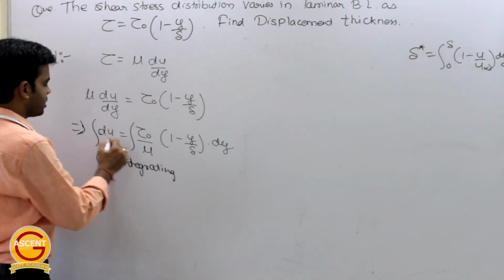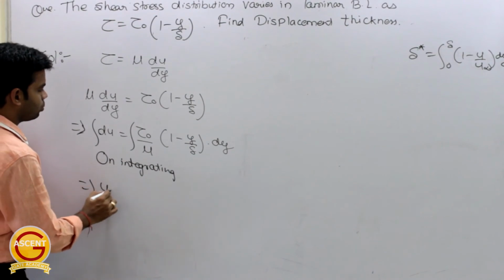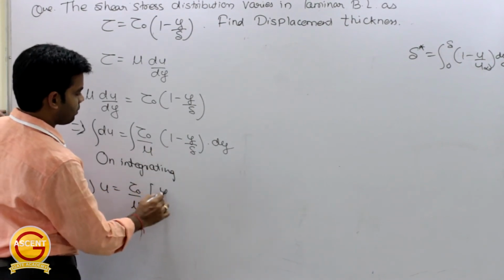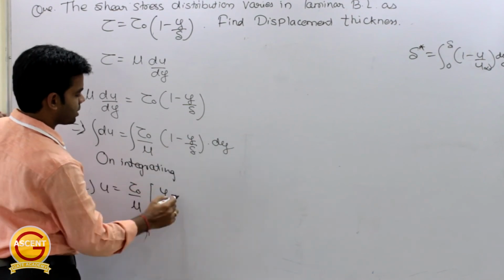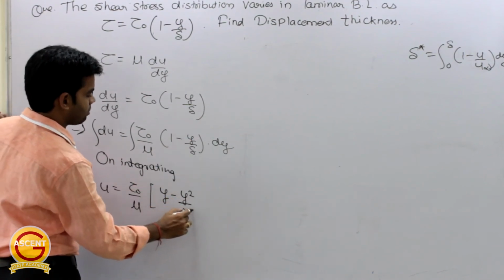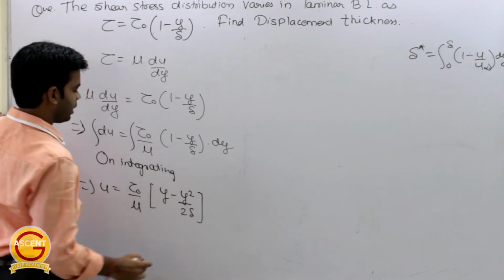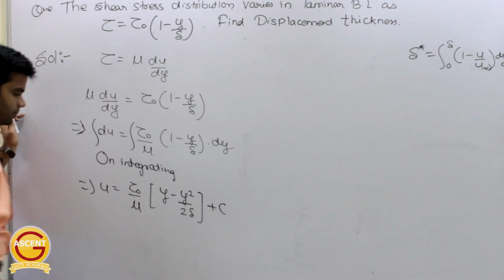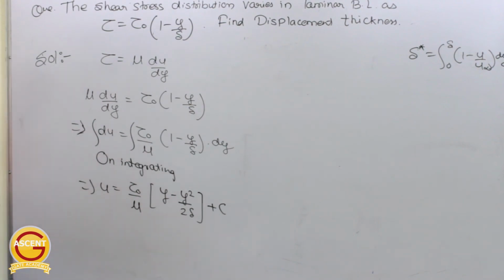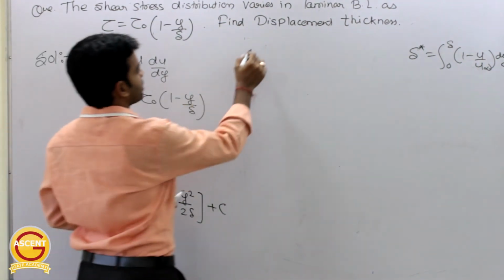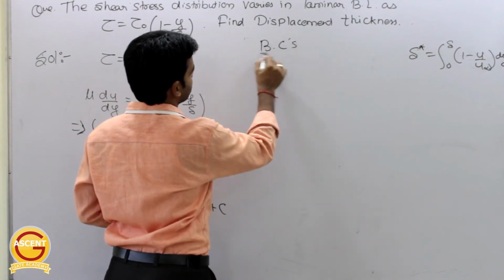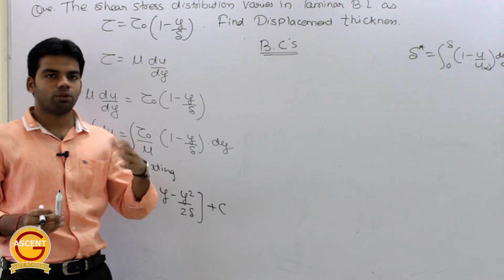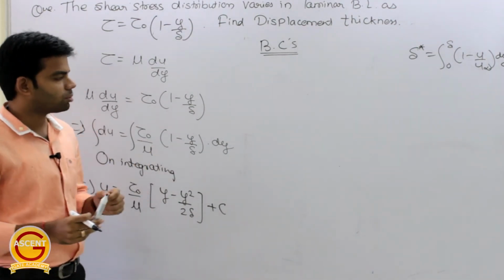So when we integrate this, we will get u is equal to tau naught by mu into y minus, integration of y is y square by 2, so y square by 2 del. Since we are not using the limit here, we will put one constant. Getting this? Now putting boundary conditions, because we have to determine the value of the constant as well, and then we will have to determine the value of u and u infinity. So for that we will put the boundary conditions.